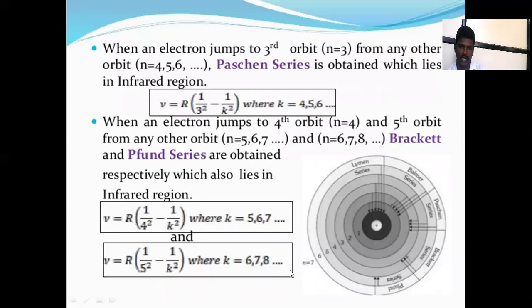Next one is the Paschen series. When an electron jumps to the third orbit from any other orbit, that is 4, 5, 6, that is the Paschen series.